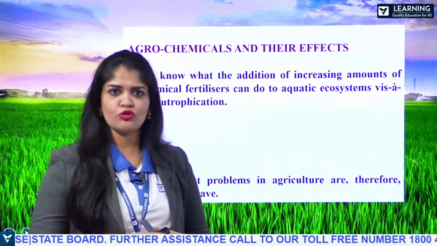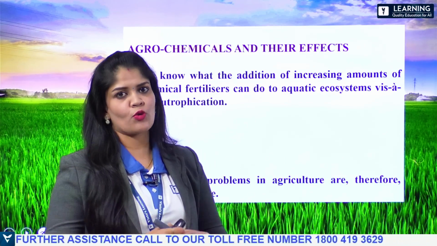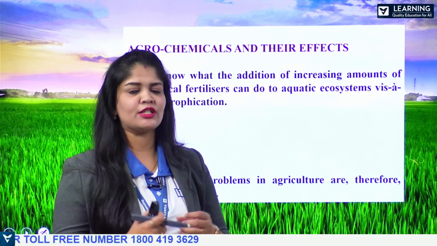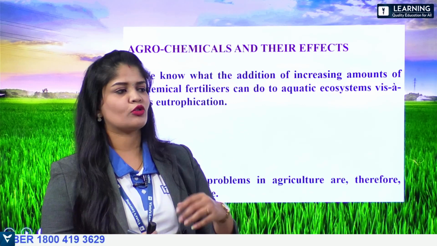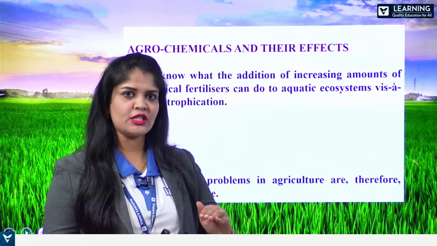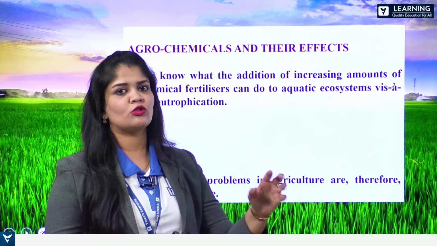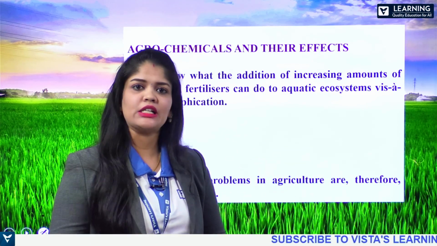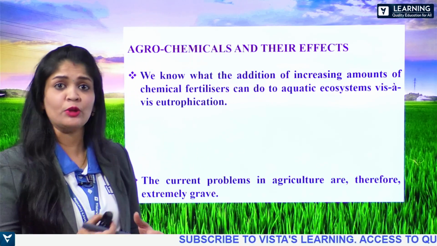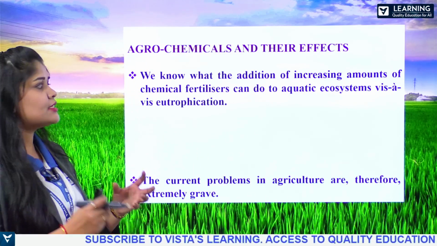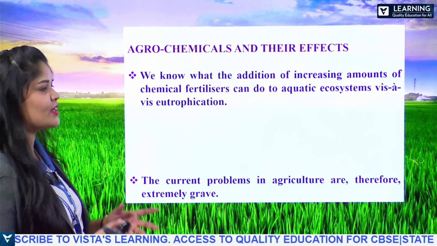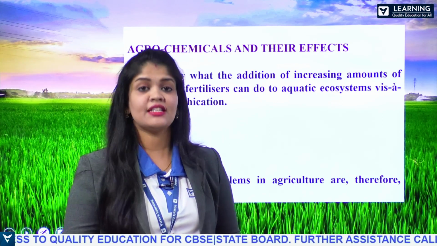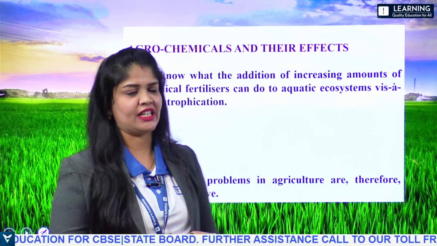Then what is the solution for all these problems, like excessive usage of agrochemicals, which leads to the pollution of the land? Not only land, the pollutants also transfer to the water bodies, and not only to the water bodies, they also leach and reach the groundwater resources, polluting them too. The solution for all these things, maybe we can find in the usage of organic fertilizers instead of chemical fertilizers.